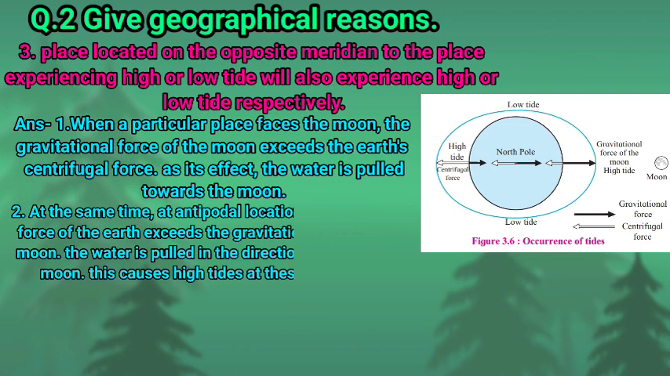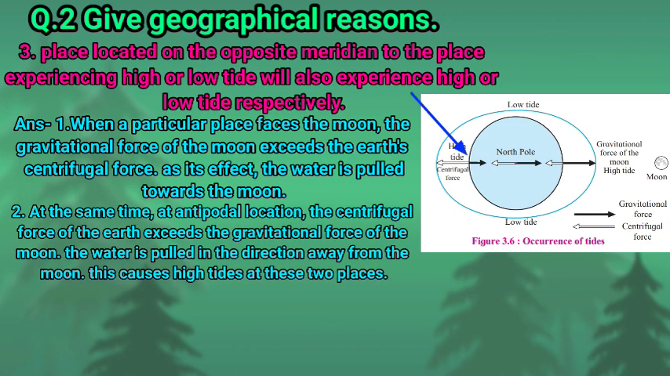At the same time, at the antipodal locations, which means on the opposite meridian, the centrifugal force of the earth exceeds the gravitational force of the moon. Children, therefore, the water is pulled in the direction away from the moon. This is called high tide at these two places.